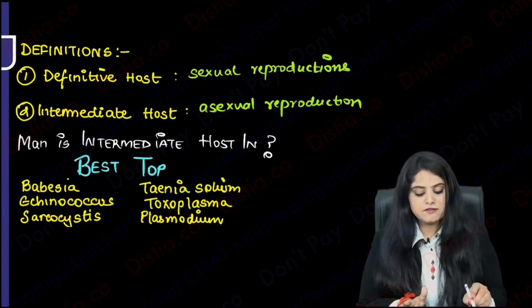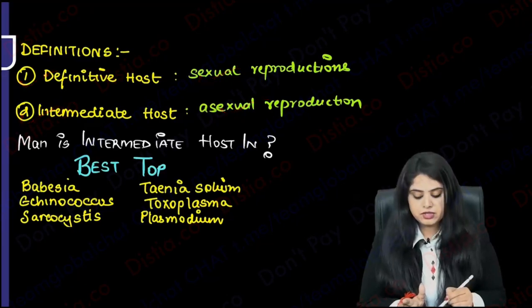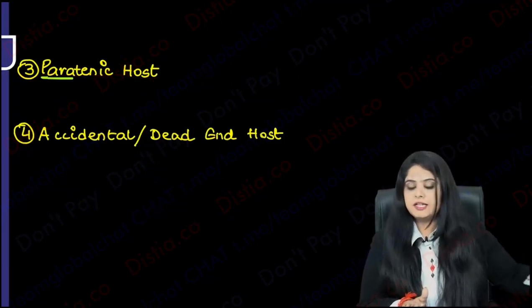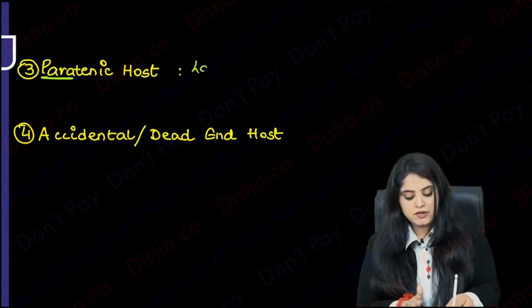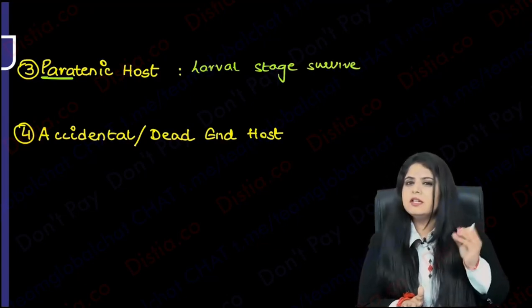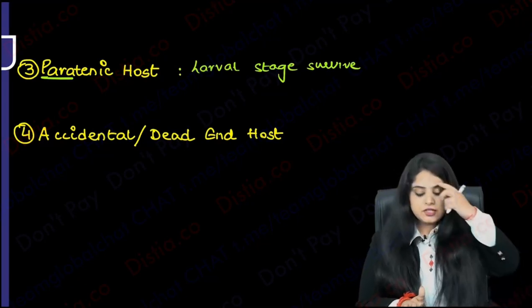Let's move forward. So definitive host is where sexual reproduction occurs. Intermediate is where asexual reproduction occurs. So now we move on to the next one, and what is a paratenic host? A paratenic, para always means someone on the side. So paratenic host is the one in whom the larval stage is going to survive. Right now, they're just definitions, just register a little bit of it. So larval stage is going to survive.